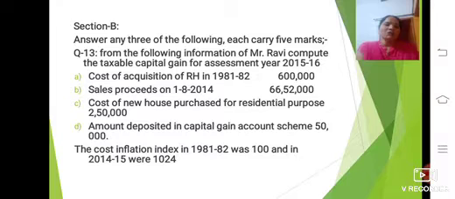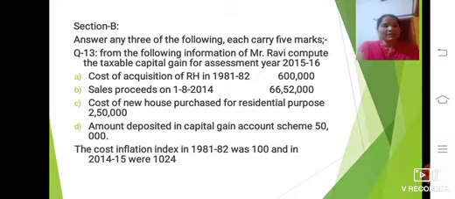Cost of new house purchased for residential purpose is 2 lakh 50,000. And the 4th one, the amount deposited in the capital gain account scheme is 50,000. The cost inflation index in 1981-82 was 100, and in 2014-15 it was 1024. This is your given question.